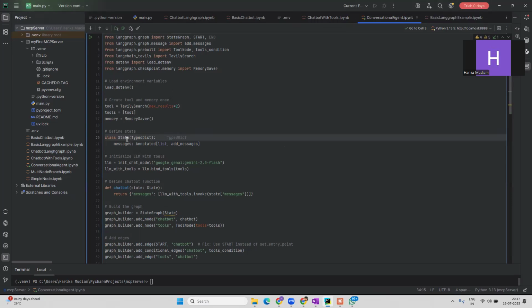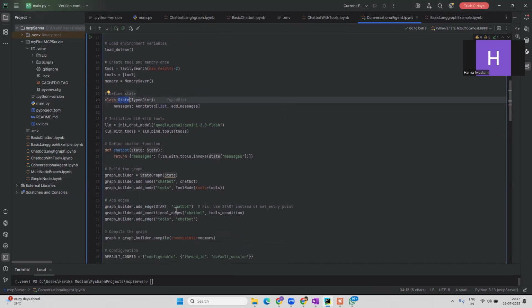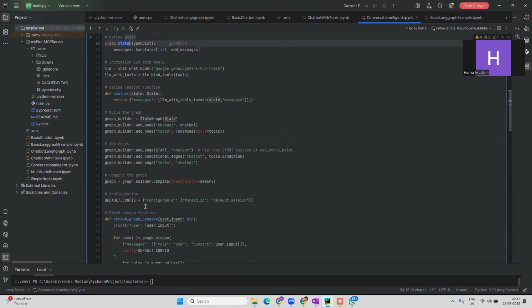We are not touching anything that we have developed earlier with chatbot with tools, right? The same state will be there. We are using the same LLM, and we combined it with the tools in the previous video itself, and rest all remains the same. And if you observe here, this is a graph, this is a node we are using, and these are the edges. But when we are compiling the graph, we are adding the memory to it, correct? Because we want that memory to be carried throughout, right?